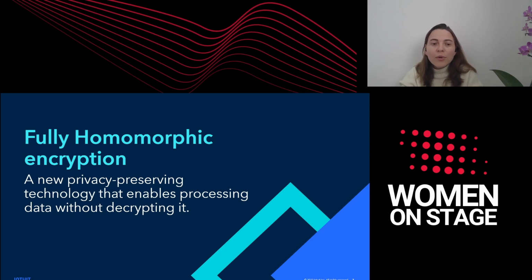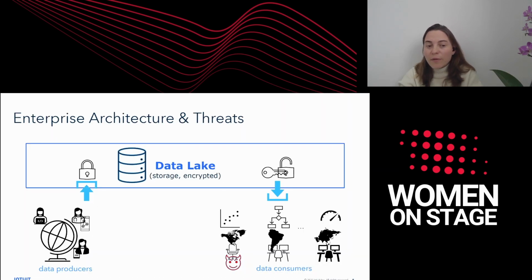So let's see how we can use this technology in order to solve the problem in the previous example. So now the data producers will store the data encrypted using this homomorphic encryption. And the data consumers will no longer have the ability or permission to decrypt the data. They will fetch the data encrypted and use it in its encrypted form and perform the computation over the encrypted data itself. And this is supported by this type of encryption.